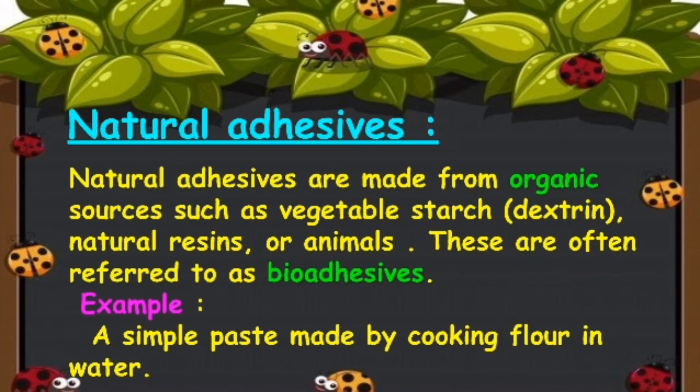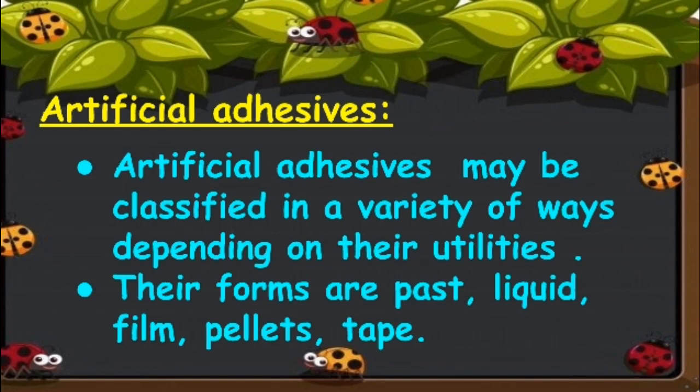Now let's see the natural adhesives. Natural adhesives are made from organic sources such as vegetable starch, dextrin, natural resins or animals. They are often referred to as bioadhesives. For example, a simple paste made by cooking flour in water. Artificial adhesives may be classified in a variety of ways depending on their utilities. Their forms are paste, liquid, film, pellets and tape.